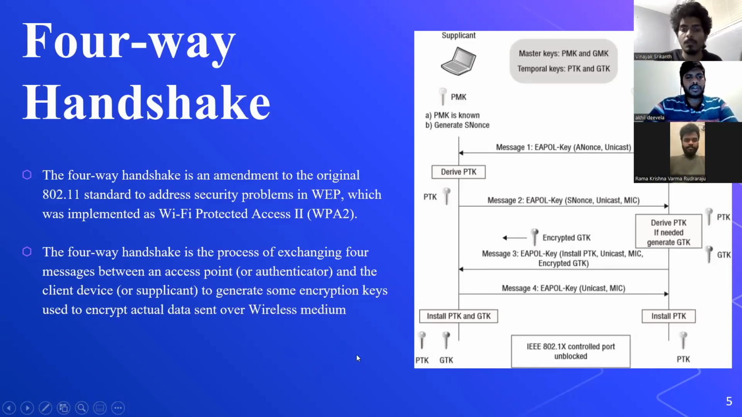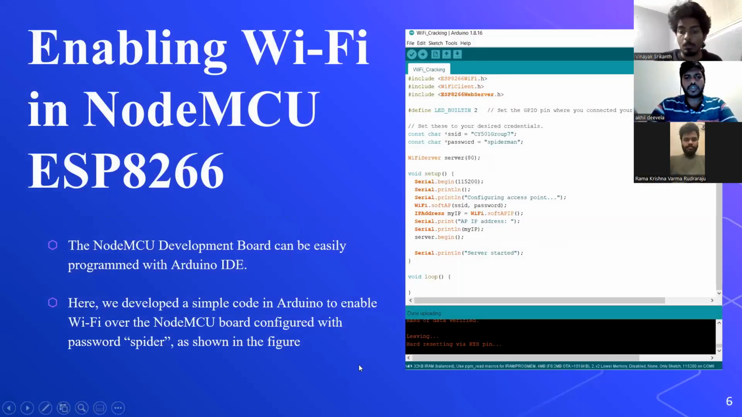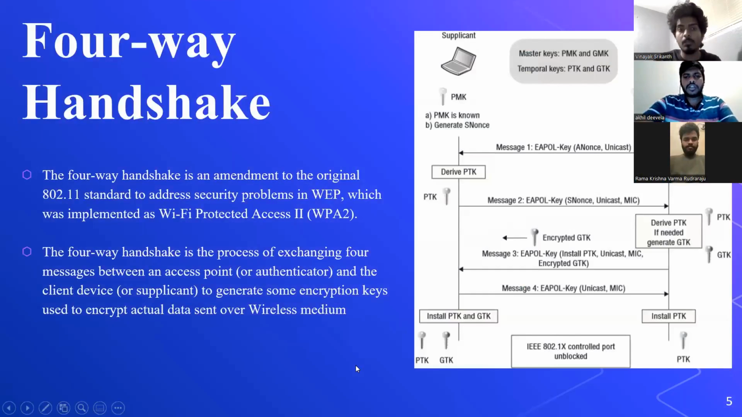PTK, the pairwise transient key, is used to encrypt all the traffic between a client station and the access point. It's a unique one. And GTK, the group temporal key, is used to encrypt all the broadcast and multicast traffic between an access point and the multiple client devices. Here we have the four-way handshake diagram. You can see the PMK, GMK, and PTK, GTK over the diagram.